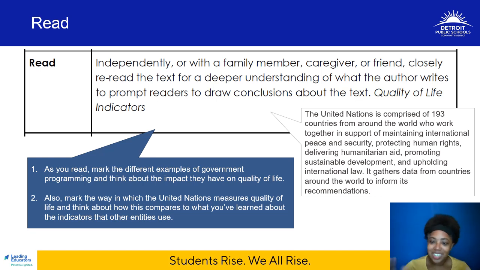Now, what is the United Nations? The United Nations is an organization comprised of 193 countries from around the world who work together in support of maintaining international peace and security, protecting human rights, delivering humanitarian aid, promoting sustainable development, and upholding international law. It gathers data from countries all around the world to inform its recommendations to countries.